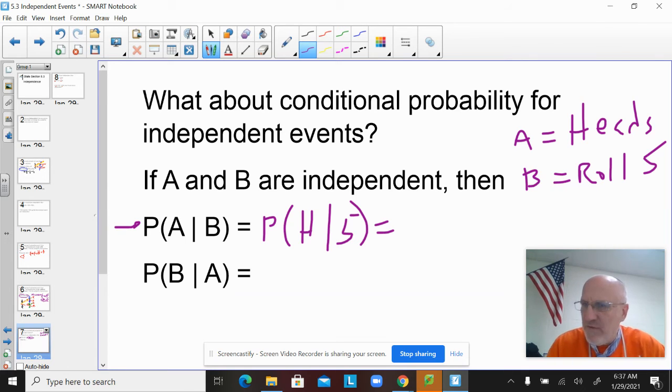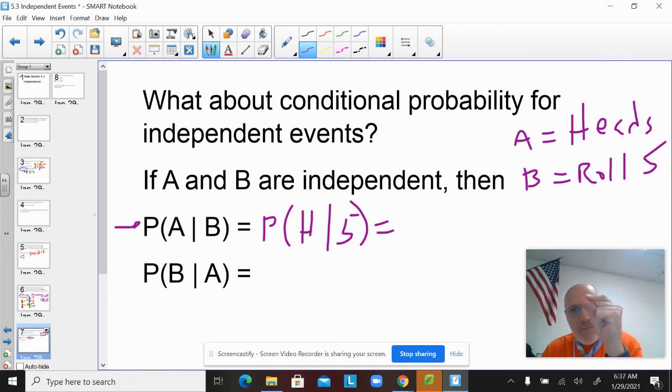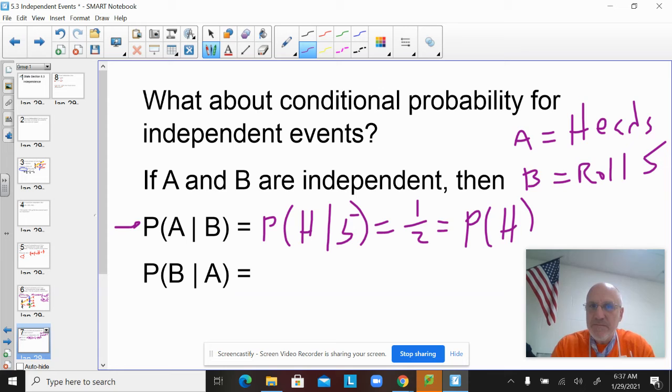Well, what's up with that? Given the fact that I rolled a 5, what you need to figure out is that, in this case, it does not change the probability at all. The probability that I toss a heads is the same whether I rolled a 5 or not. So it's A given B, but if they are independent, remember the definition of independent means that if I know something happened, it doesn't change the probability. So the probability of A given B is like that, given the fact that I rolled a 5 doesn't matter. It is in fact just 1/2, which is just the probability of heads.